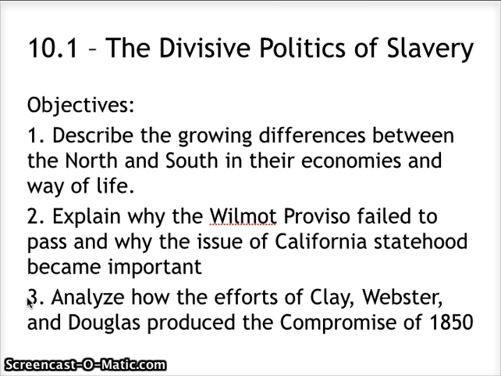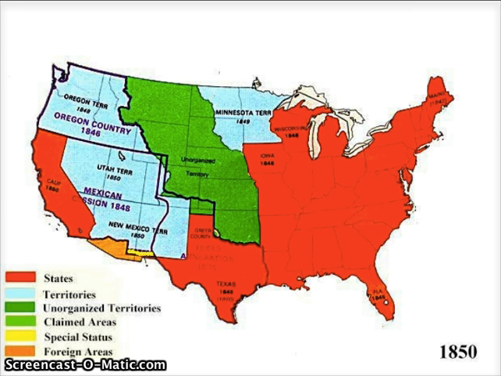So far I have come back to the Missouri Compromise over and over, so we are going to be discussing a new compromise. This is what America looks like in 1850. As you can see, we've just talked about Texas. Texas is now a part of the Union. They have also gained all this new territory after the war with Mexico.